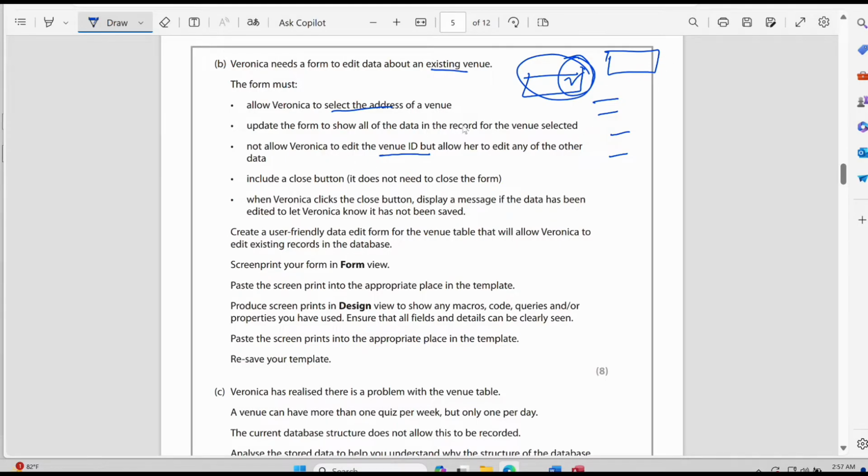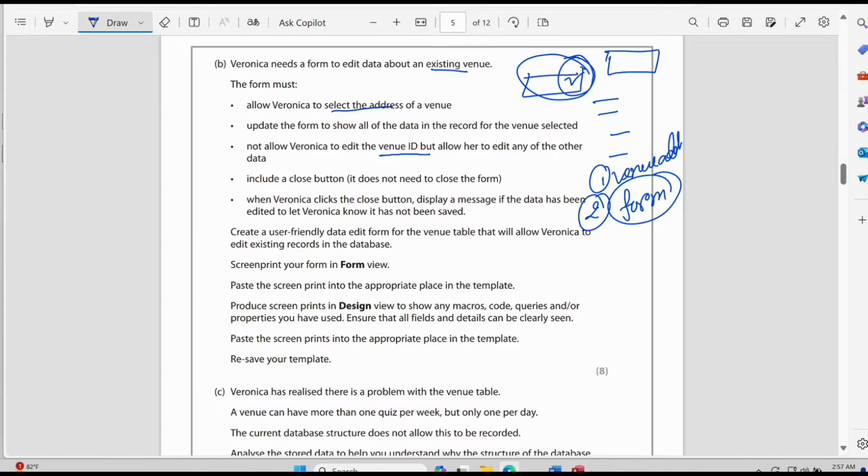Okay, so for that, the venue ID, because now the venue is not in a combo box type way, right? So for that we have to create a query so that we can provide that query inside the combo of the venue address. So we need one query for the venue address, and we need another query where we will create the form. By using that query we will create the form. We will not take our original table value.